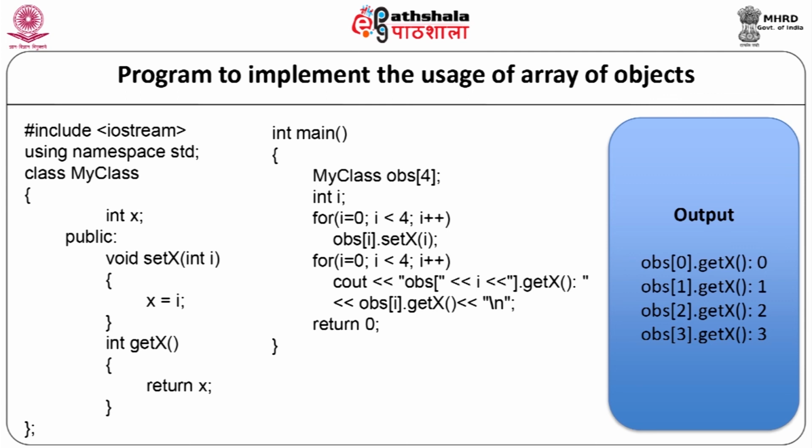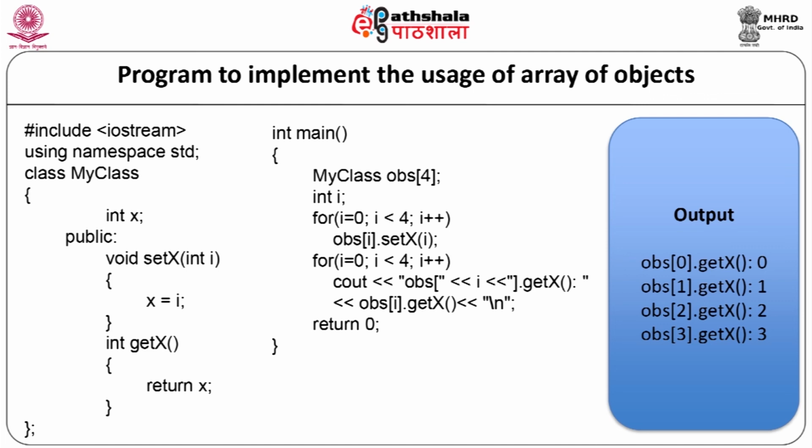Now, we will start with our main function, integer main. We will declare the array of objects as my class obj 4. So, here an array of 4 objects is declared, integer i. For i equal to 0, i less than 4, i plus plus, obj i dot set x in brackets i.